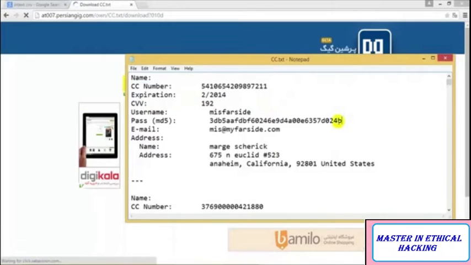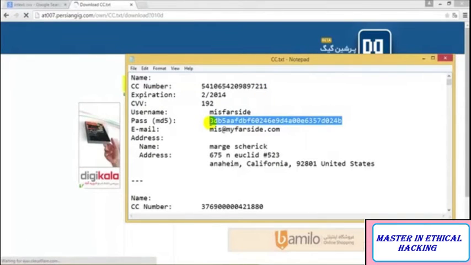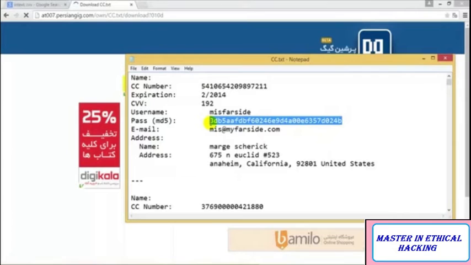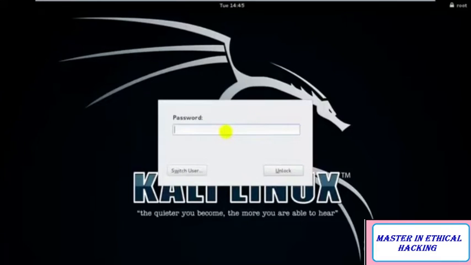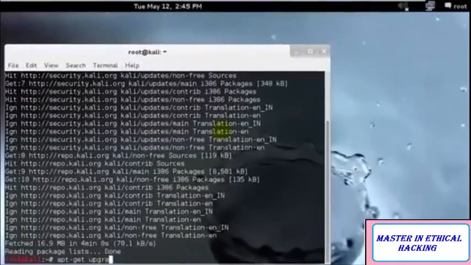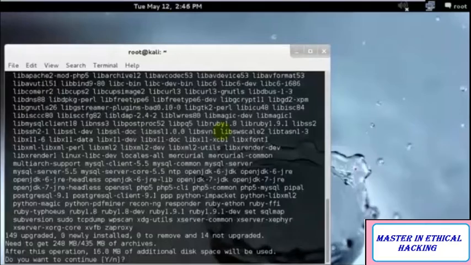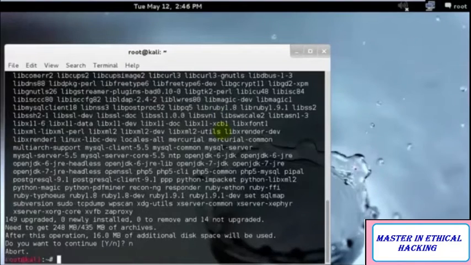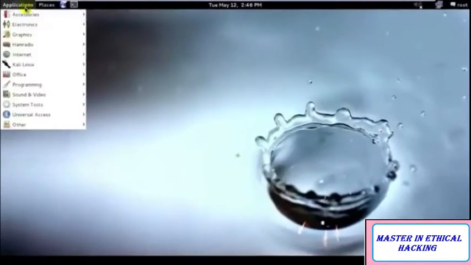We have the username, the MD5 hash for the password, which, if you have a good cracker such as Burp Suite or John the Ripper that we have on Kali Linux, I'll just open it over here. I'll just update. I forgot to upgrade it. Okay, no, fine, I don't want to upgrade it as of now. I'll just close this.